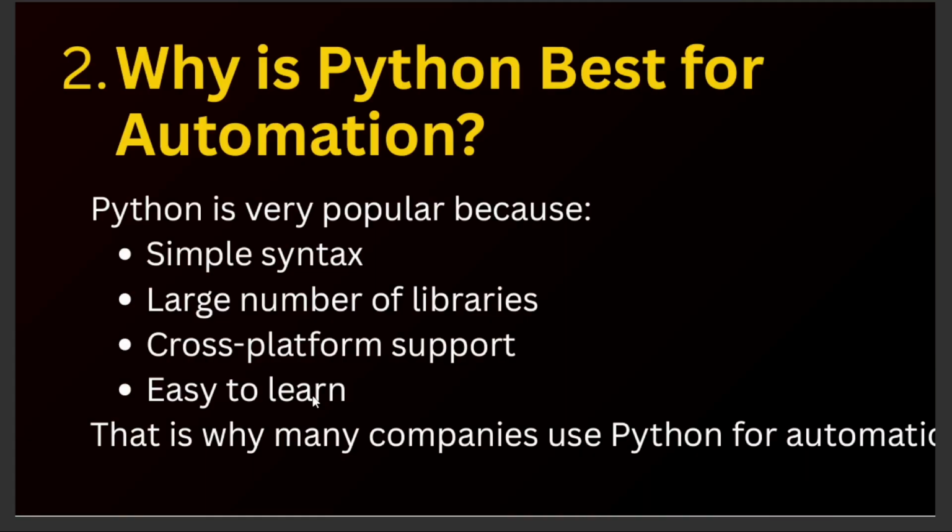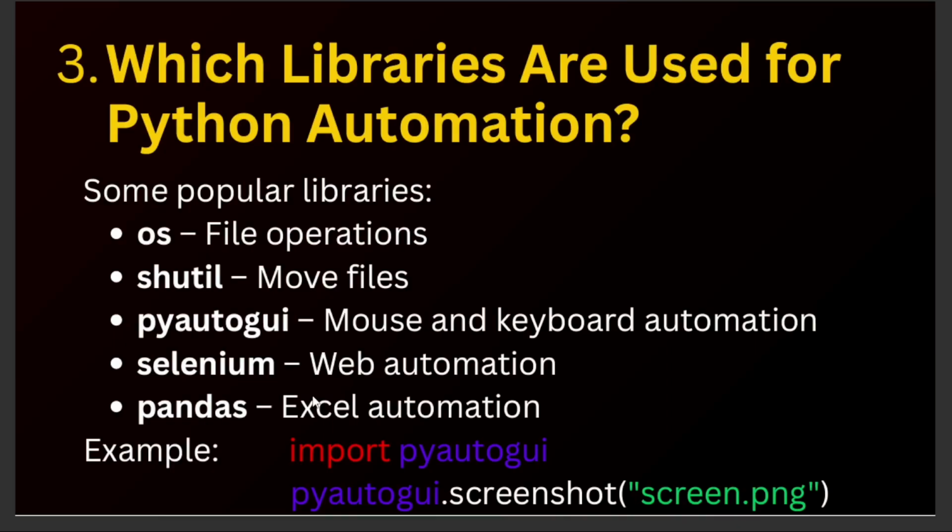Okay. Next question. Which libraries are used for Python automation? As previously I told, Python provides built-in libraries. So, what are the main or mostly used libraries in Python? The OS library will be used for file operations. Shutil. This library is used for moving files. PyAutoGUI library is used for mouse and keyboard automation.